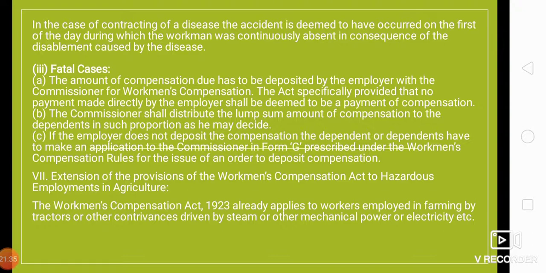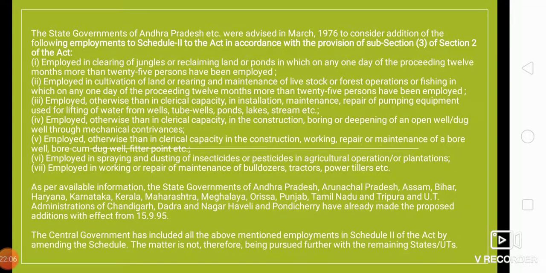Now let us have a look at the extension of the provisions of the Workman Compensation Act to hazardous employment in agriculture. So it is also applicable in case of hazardous employment in agriculture. Let us see how it works. The Workman Compensation Act 1923 already applies to workers employed in farming by tractors or other contrivances. Contrivances means equipment, heavy equipment, driven by steam or other mechanical power or electricity, etc.